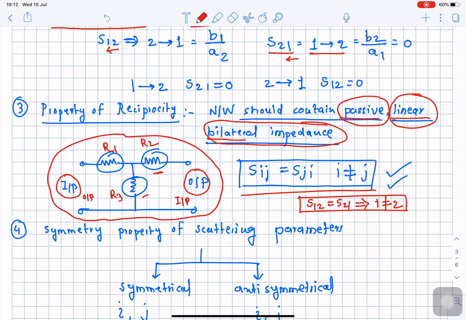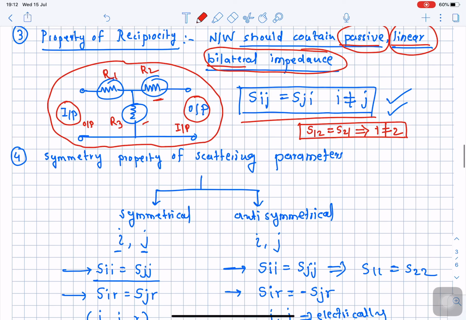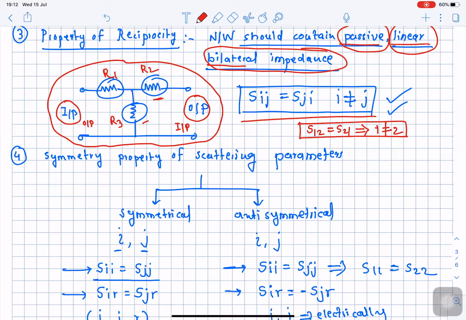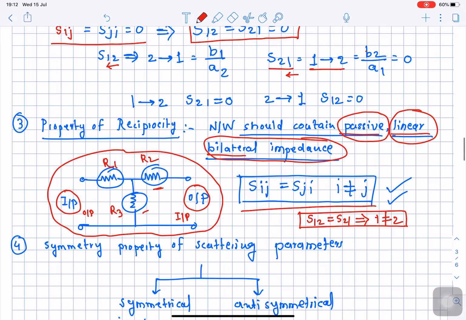And this is how it is represented in terms of scattering parameters: S12 is equal to S21, where port number 1 and port number 2 are different. So what is the best example of a reciprocal network or reciprocal device which we make use of in wireless communication? The best example of a reciprocal network is the antenna.